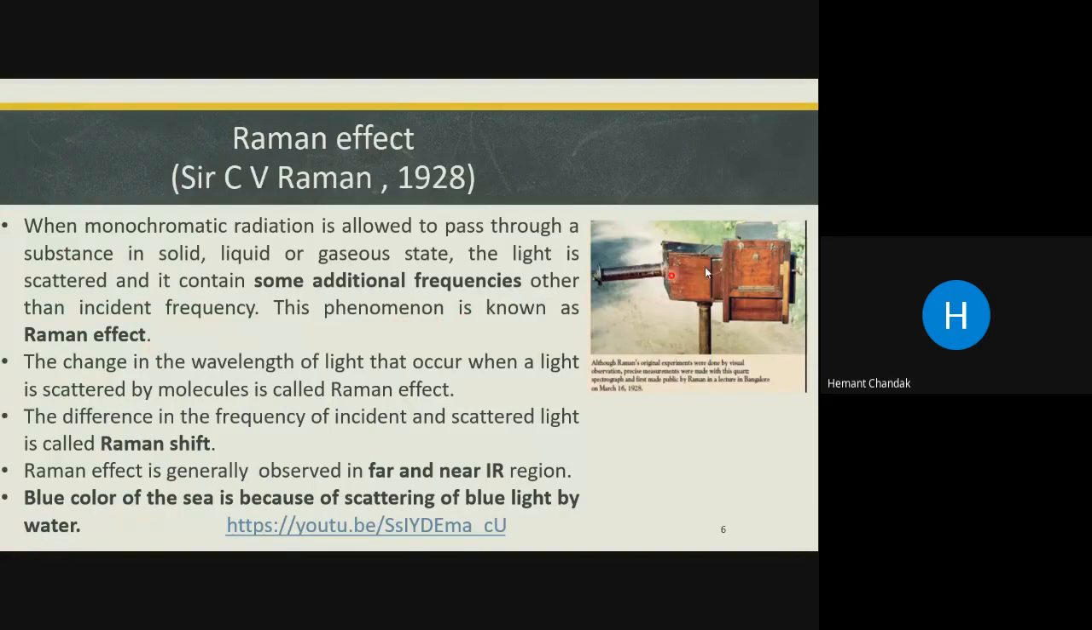And this is a picture of the equipment where Raman carried out his experiment at the Indian Association for the Cultivation of Science, IACS Kolkata.